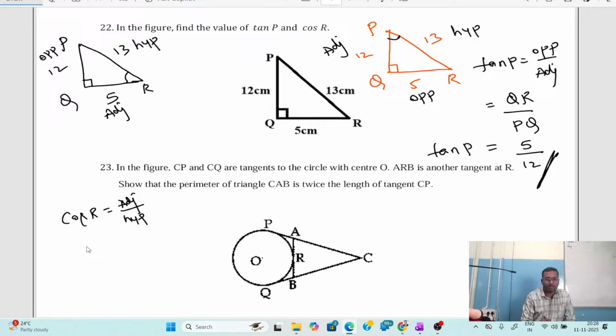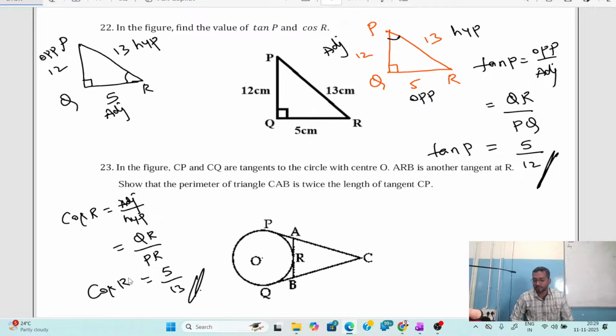Cos R can be written as adjacent by hypotenuse. In this, adjacent is QR and hypotenuse is PR. Now what's the value of QR? That is 5. And what is the value of hypotenuse? That is 13. Clear? So the value of cos R is 5 by 13. Is this clear? I hope you have understood how to solve this problem.